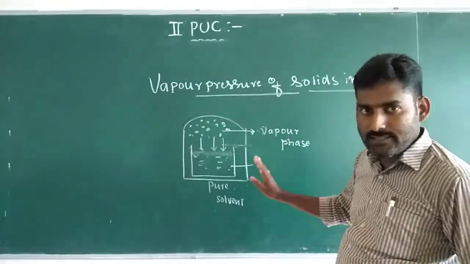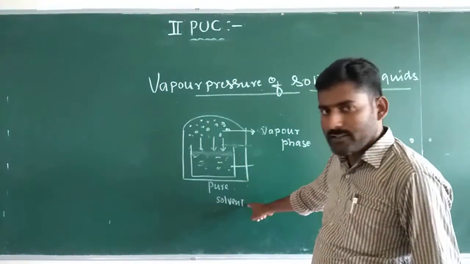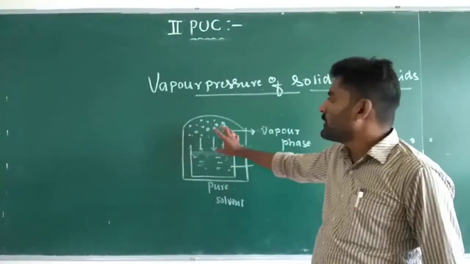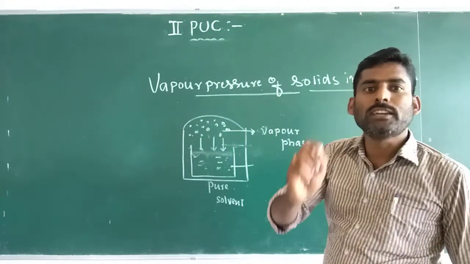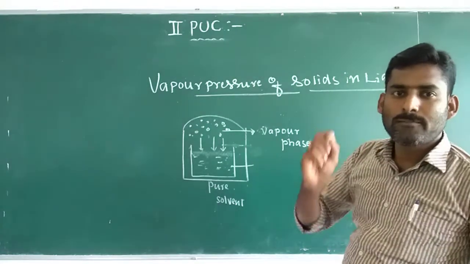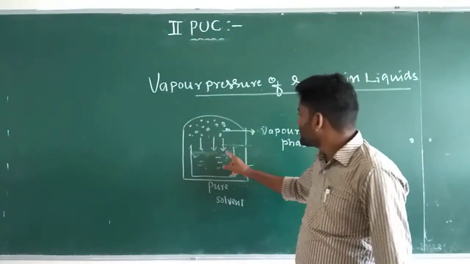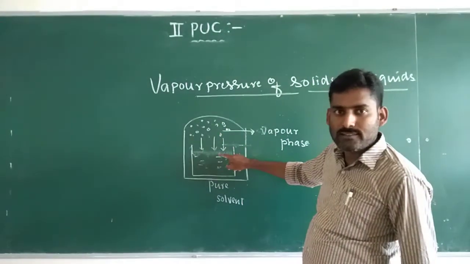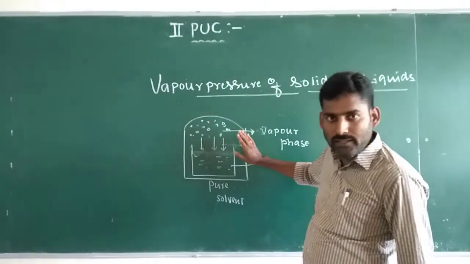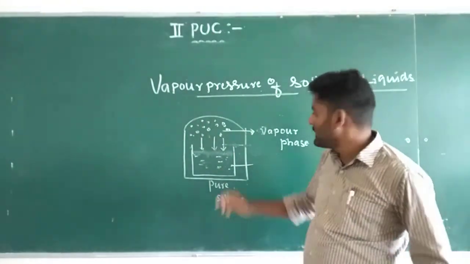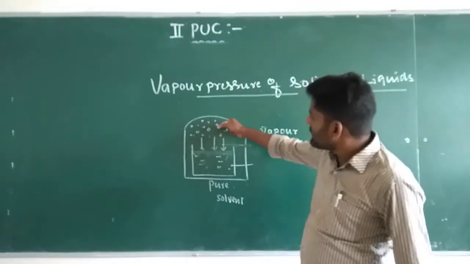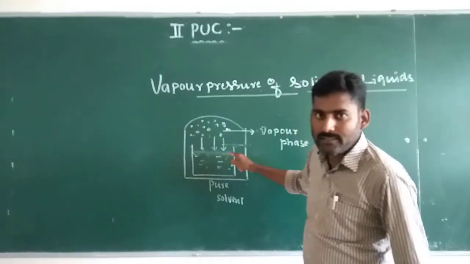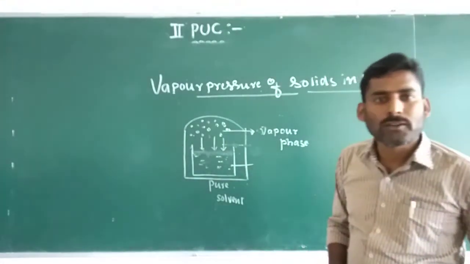That is because in pure solvent only the surface of the solvent is covered by liquid molecules, so the vapor phase and liquid phase are at equilibrium. The pressure exerted by these vapors on the surface of the liquid is called the vapor pressure of the liquid.